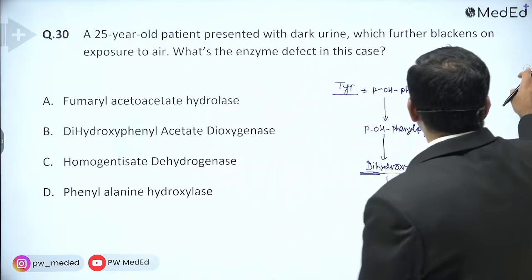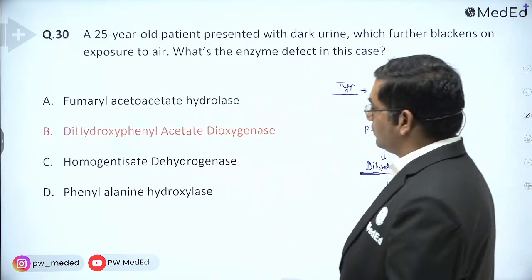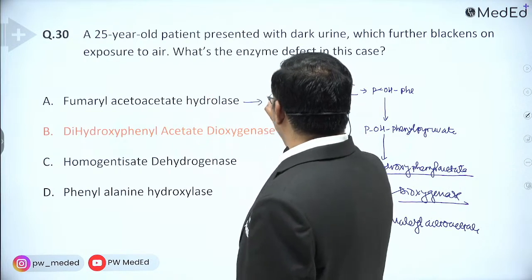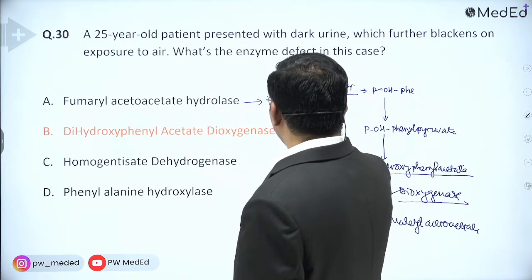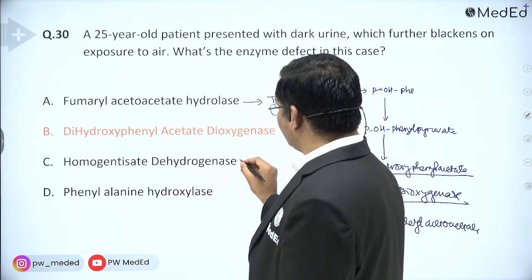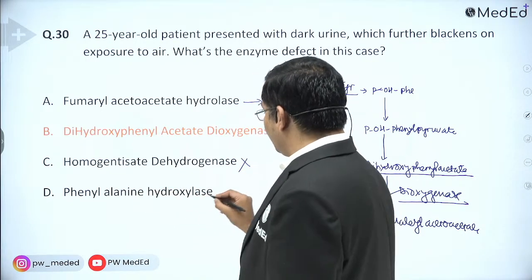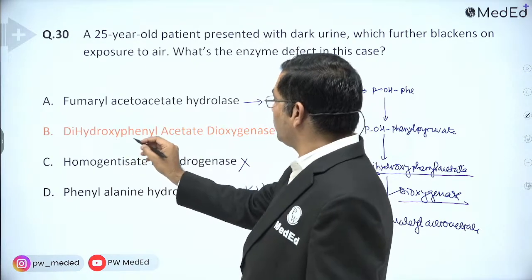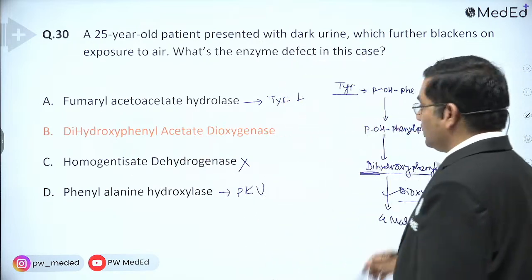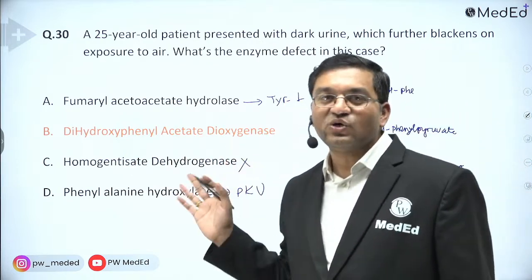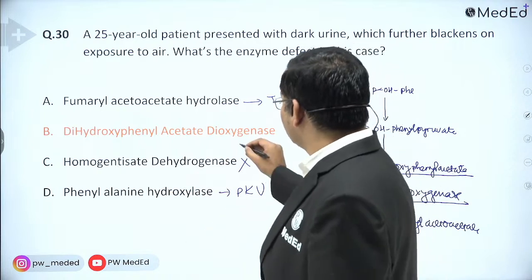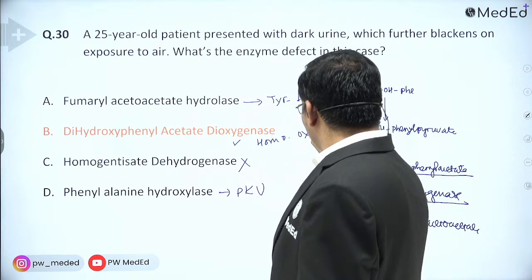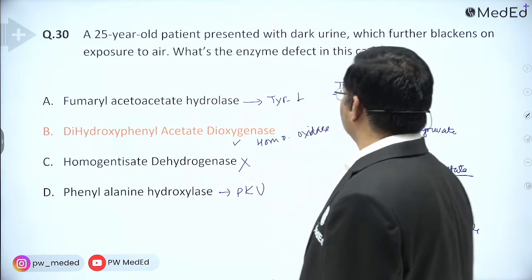So see for the options. Fumaryl acetoacetate hydrolase deficiency will cause tyrosinemia type 1. Then homogentisate dehydrogenase, nothing is related. Phenylalanine hydroxylase, it is phenylketonuria. Now dihydroxyphenylacetate dioxygenase, the other name is homogentisate oxidase. Another name of this enzyme is homogentisate oxidase.